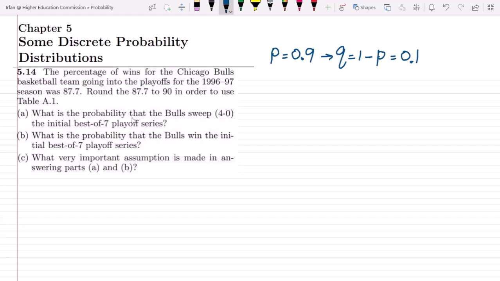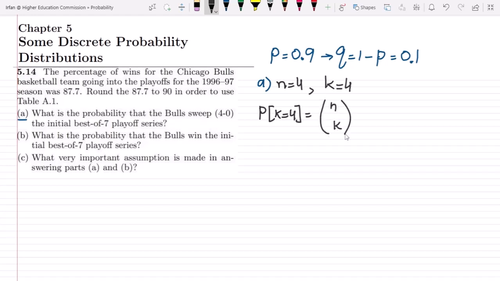So on the basis of this data, what do we have to do? We have to find the answers of some parts of it. Part A of this question is: what is the probability that the Bulls sweep 4-0 the initial best of 7 playoff series? Sweep means the Bulls will play 4 games, and out of those 4 games it has to win all 4. So again this is a problem of the binomial probability law, and I have to find the probability that k equals 4. The formula of it is n choose k, p^k, q^(n-k).